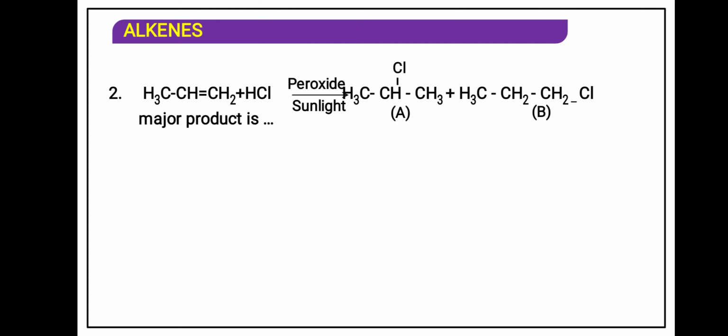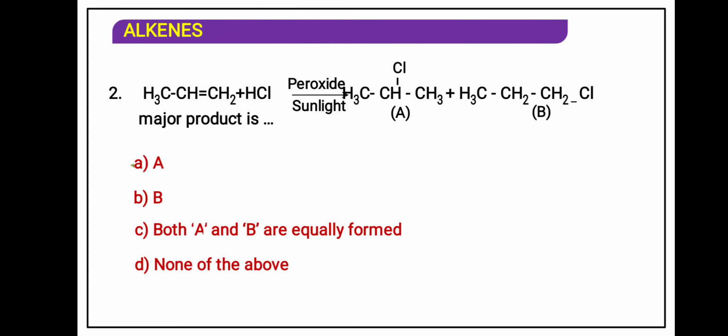See the reaction. Identify the product. A is 2-chloropropane, this is 1-chloropropane. This is propene, HCl is added. Actually, by mistake HCl is written, because in anti-Markovnikov's rule HCl does not carry out this reaction, because to break the HCl bond we require more amount of energy. That more amount of energy is not provided over here. That is why we are not using HCl, we are using HBr.